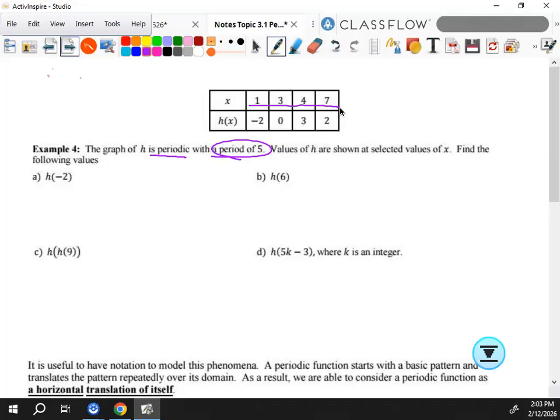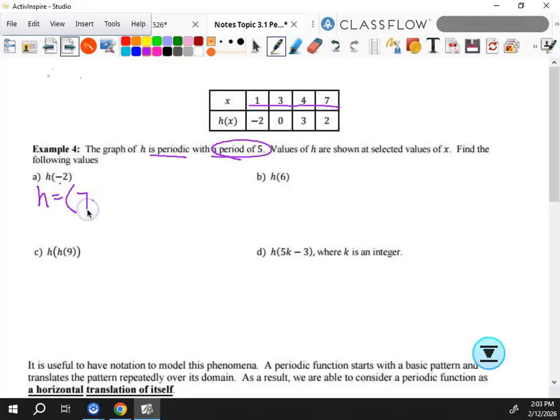So I need to change this into something. I need negative 2, but it's got to be some number from the x values in the table, plus or minus some multiple of 5 that would give me negative 2. So what number could I use from the table to add or subtract 5 to get negative 2? What do you think?